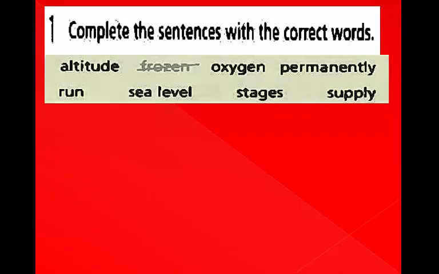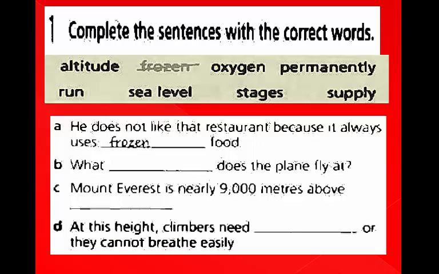Complete the sentences with the correct words. Altitude, frozen, oxygen, permanently, run, sea level, stages, supply. Sentence A. He does not like that restaurant because it always uses frozen food. Sentence B. What altitude does the plane fly at?